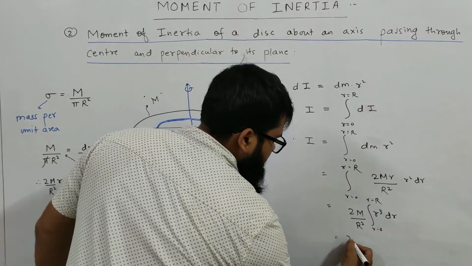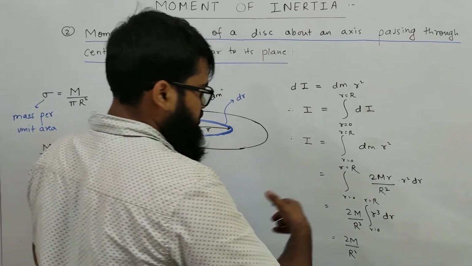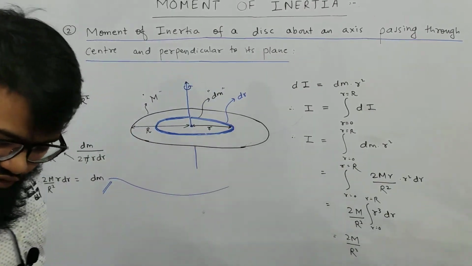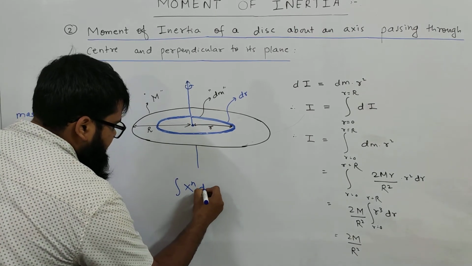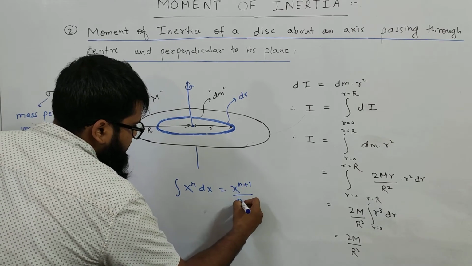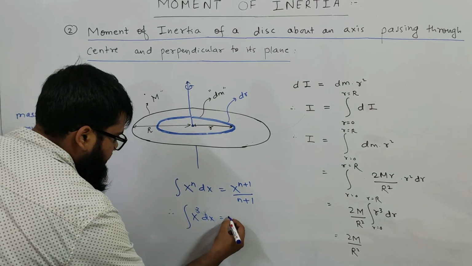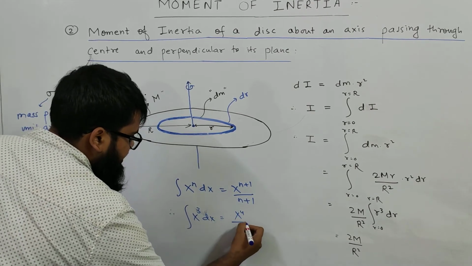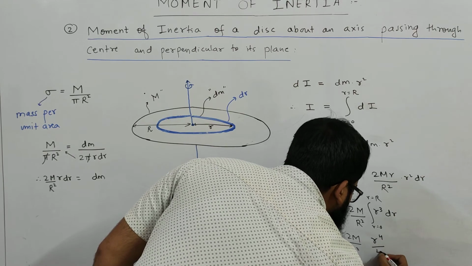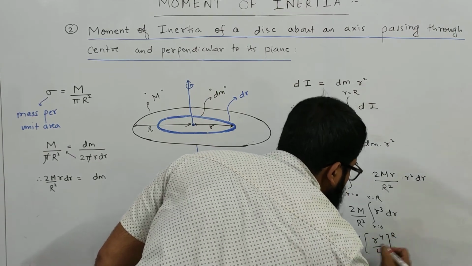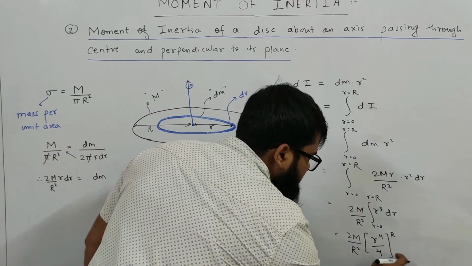Now you can use the integration of r cube dr as r raised to 4 by 4. See how? You people know that the integral of x raised to n dx is x raised to n plus 1 upon n plus 1. So therefore, if you integrate x raised to 3 dx, you get x raised to 3 plus 1, which is 4, divided by 4. So I'll use this here and I'll be getting r raised to 4 divided by 4, and putting the upper and the lower limits here. If you put the upper limit, you will get R raised to 4 by 4. If you put the lower limit, you will get 0.